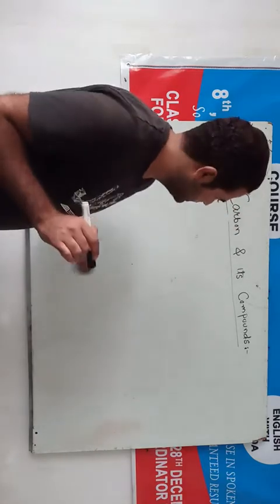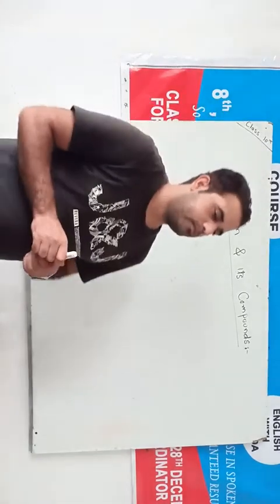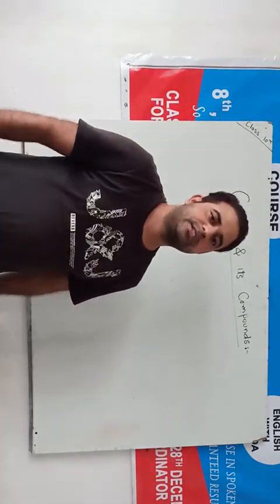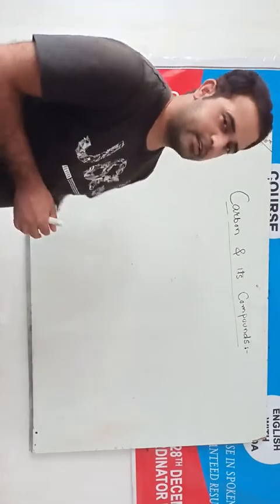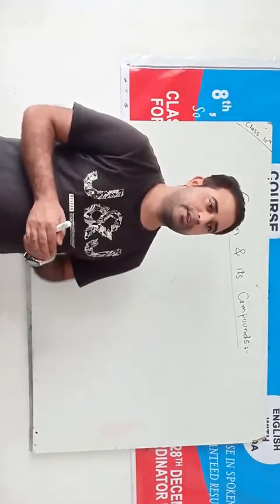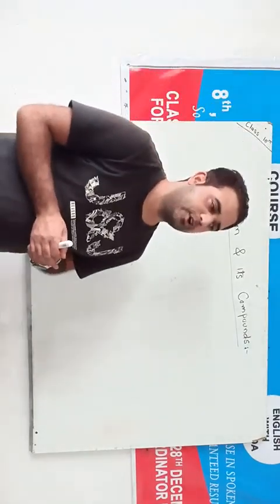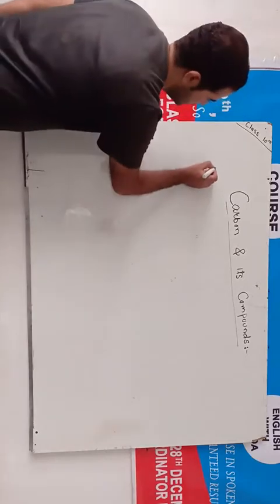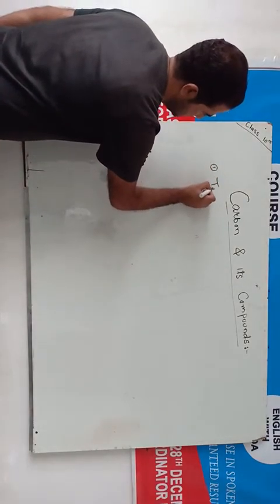We were discussing. Carrying forward the same topic, I told you in the previous lesson that carbon has certain unique features, certain unique properties which make it versatile. That is the versatility of carbon. The first property was its tetravalency.